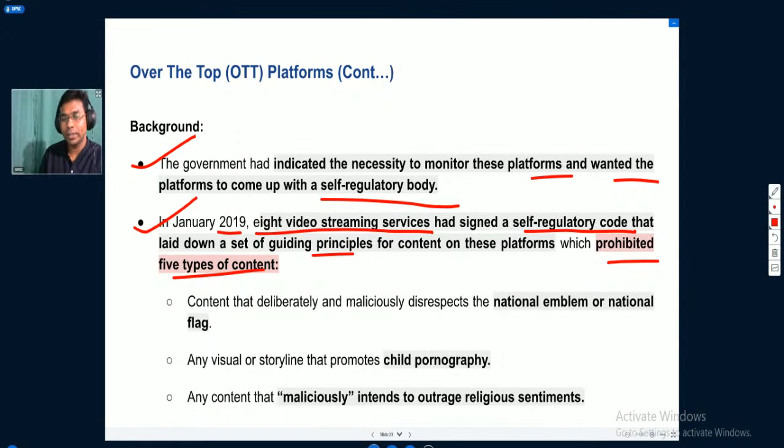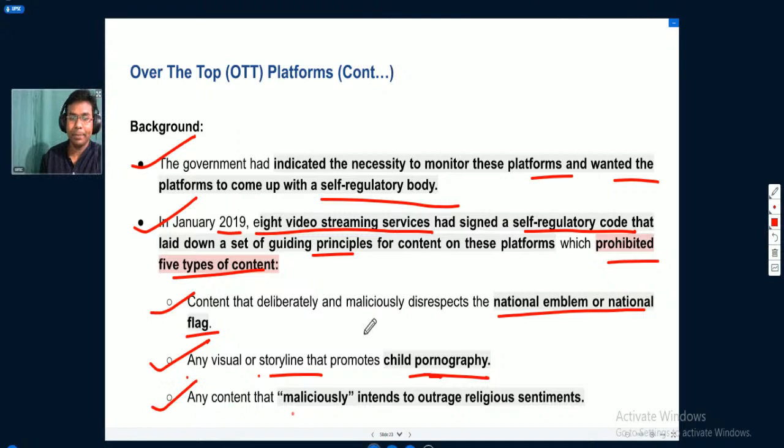One type of content deals with the national emblem and national flag. Content that deliberately and maliciously disrespects the national emblem or national flag will be prohibited under the OTT platforms. Any visual or storytelling that promotes child pornography will also be prohibited.